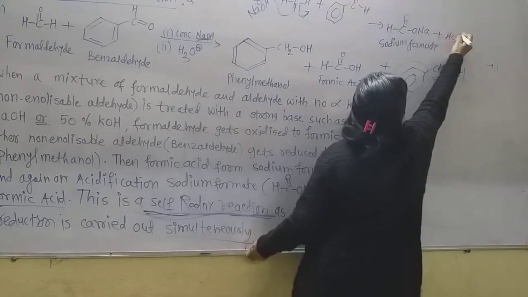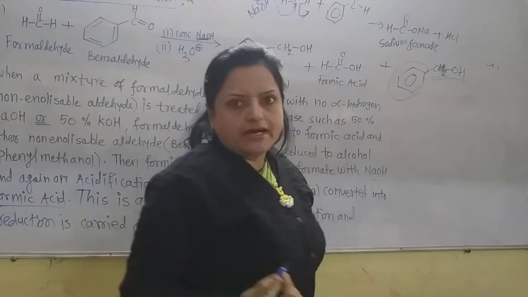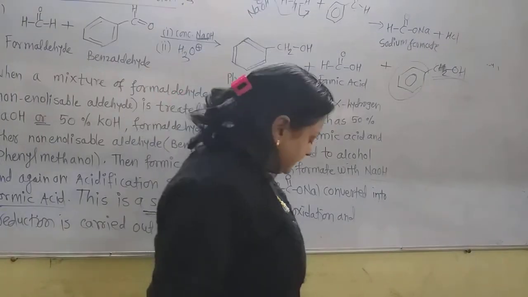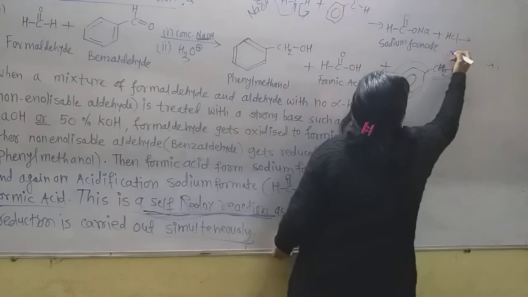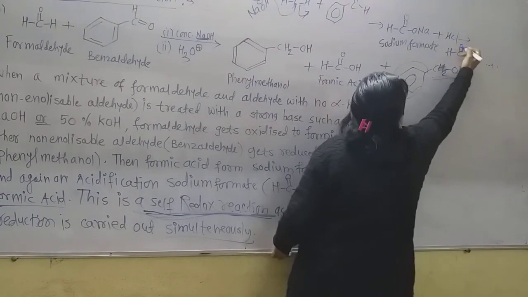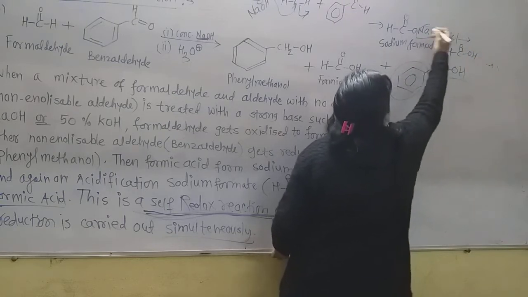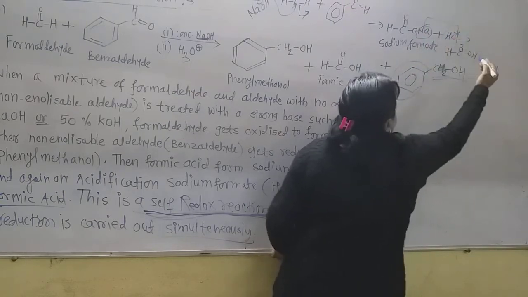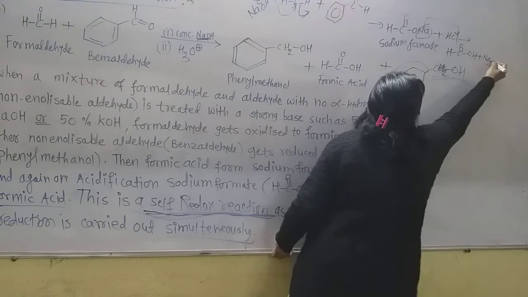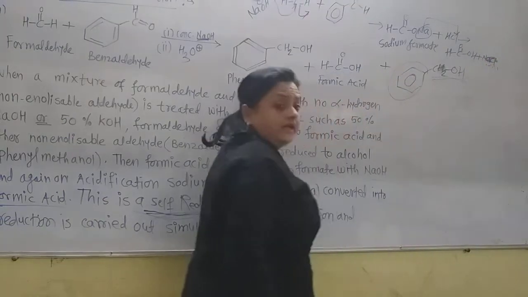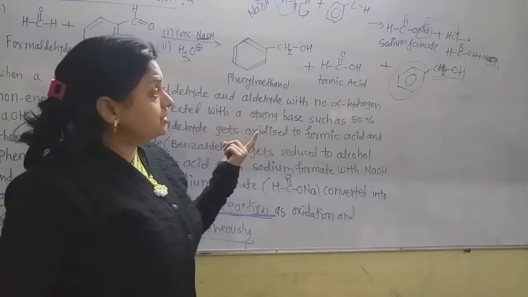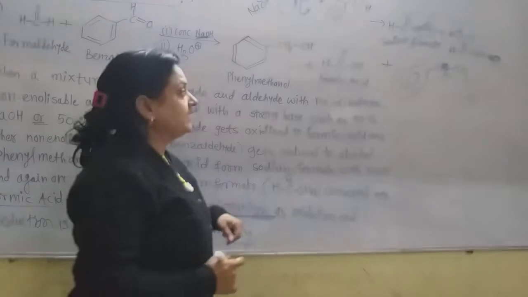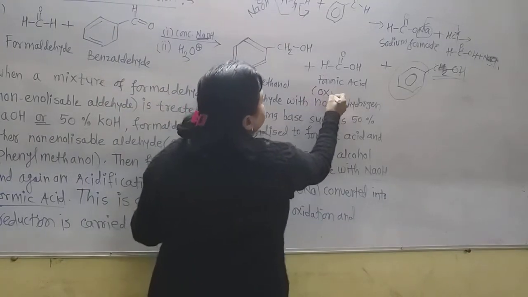Suppose there is HCl, because for acid hydrolysis an acid is essential, and there is formation of formic acid, H C double bond O OH. Now the Na gets replaced by this hydrogen, and the byproduct is NaCl. In this way, sodium formate in the second step gives formic acid, which is the oxidized product.